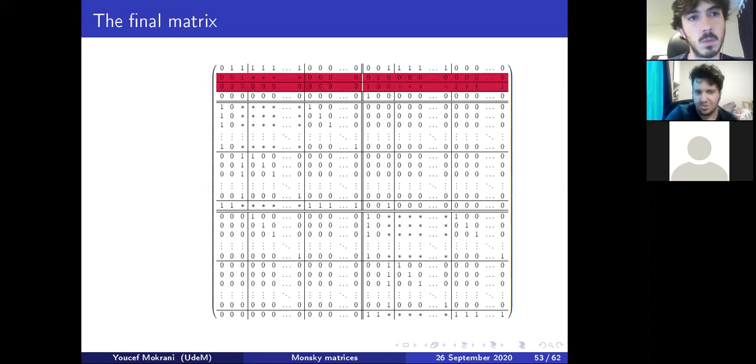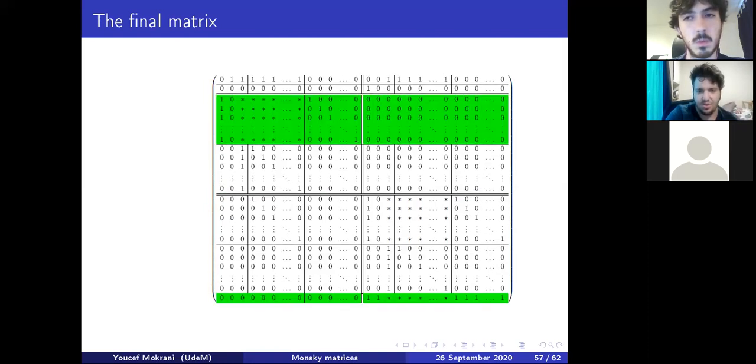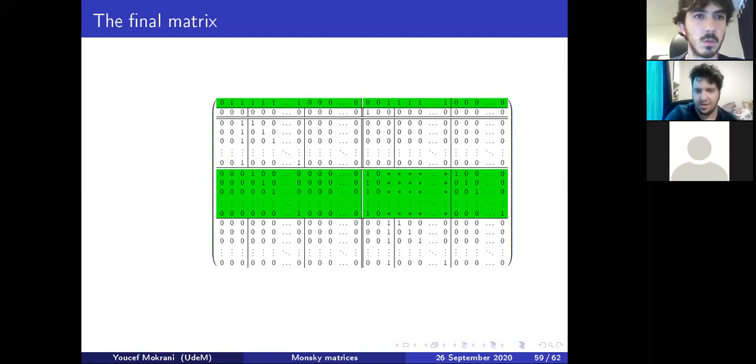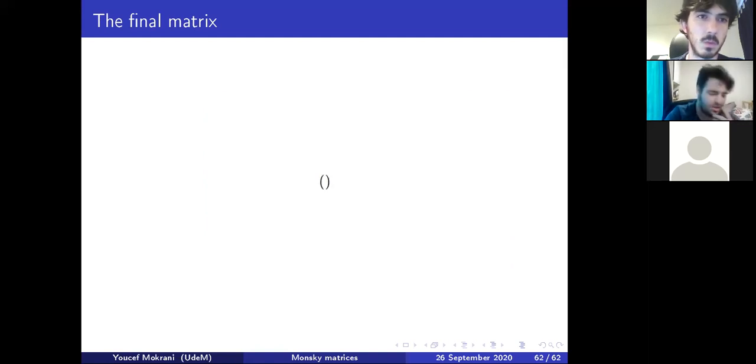We just take out 2 lines we don't want. We find out that this line is linearly independent. We find out that those lines are linearly independent. We find out that those lines are linearly independent, and we continue until there are no more dependent lines. And we just showed that for any number there is a multiple that is non-congruent. And with this empty matrix, I complete my presentation.